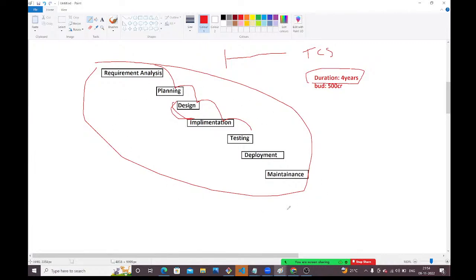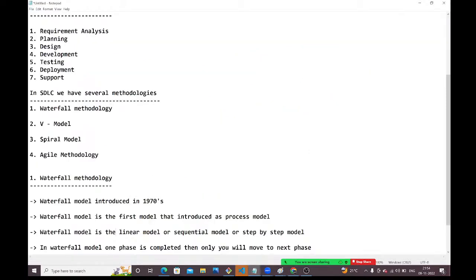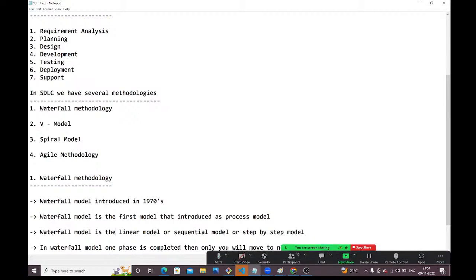To overcome the problems we faced in the waterfall methodology, other methodologies came into the picture. Which methodology came into the picture? The agile methodology. With the agile methodology, all the problems we are facing with the waterfall methodology can be overcome. Understood, guys? Is it clear what disadvantages we have with the waterfall methodology?